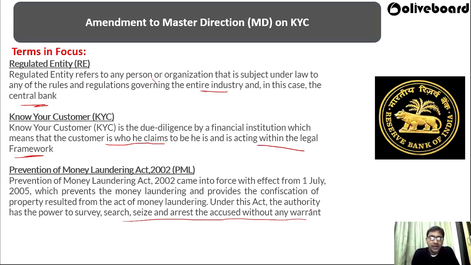If any government bank or any central agency gets any information that a huge money transaction is taking place, there is a power under this authority to survey, search, seize, and arrest the accused without any warrant. If that person is not able to show where this money is coming from, or whether the proper tax has been paid on that money, it will be treated under the Prevention of Money Laundering Act.